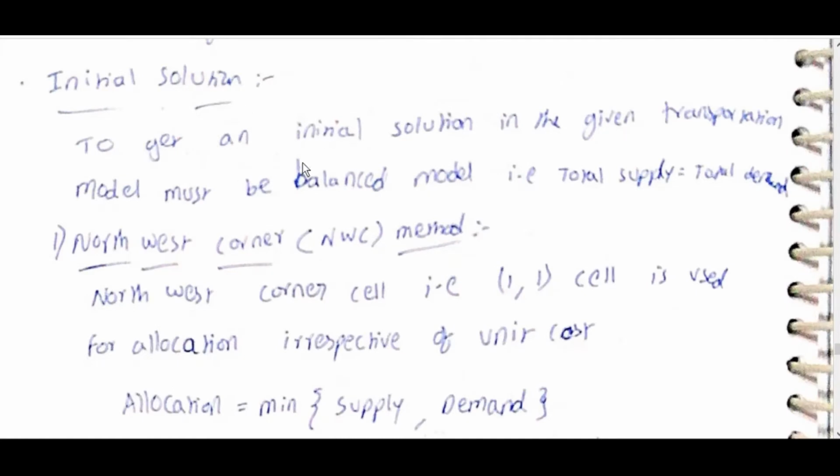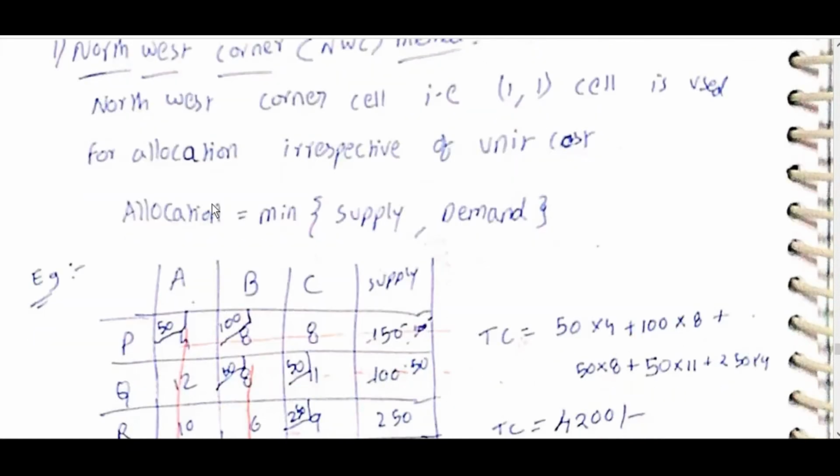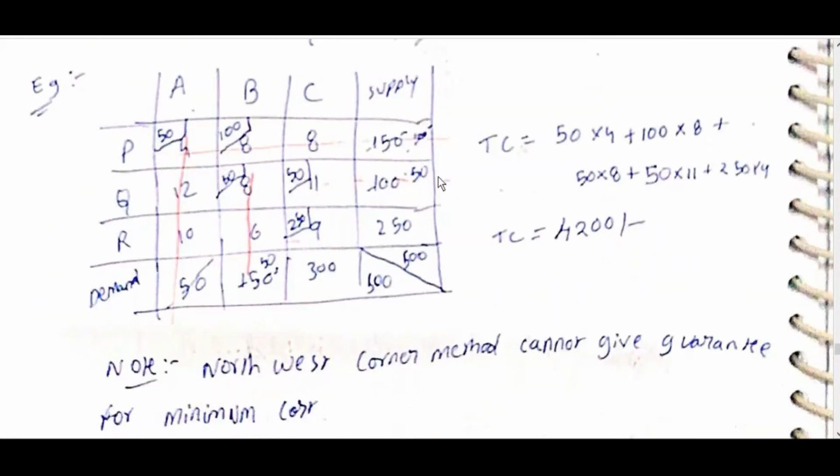Initial solution: to get an initial solution, the given transportation model must be balanced, that is, total supply is equal to total demand. Northwest corner method: the northwest corner cell, that is the (1,1) cell, is used for allocation irrespective of unit cost. Allocation is the minimum of supply and demand.